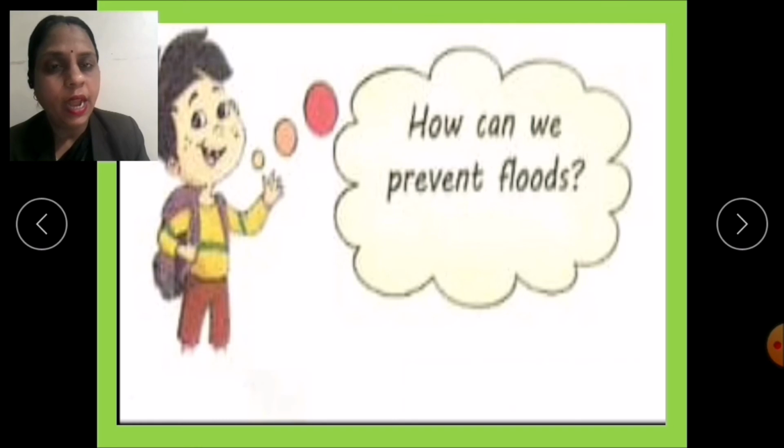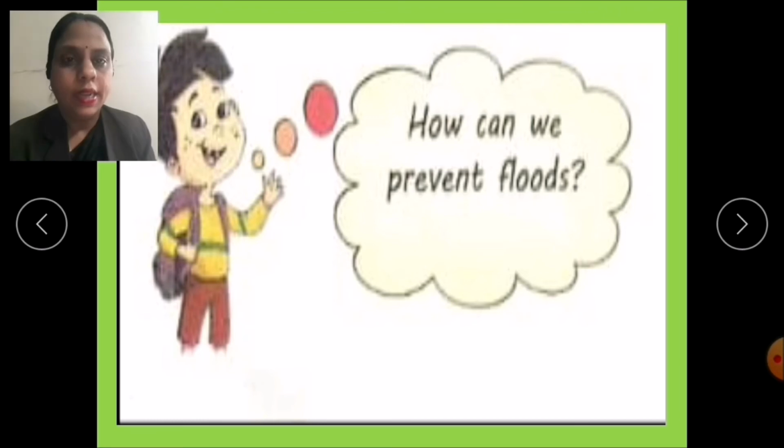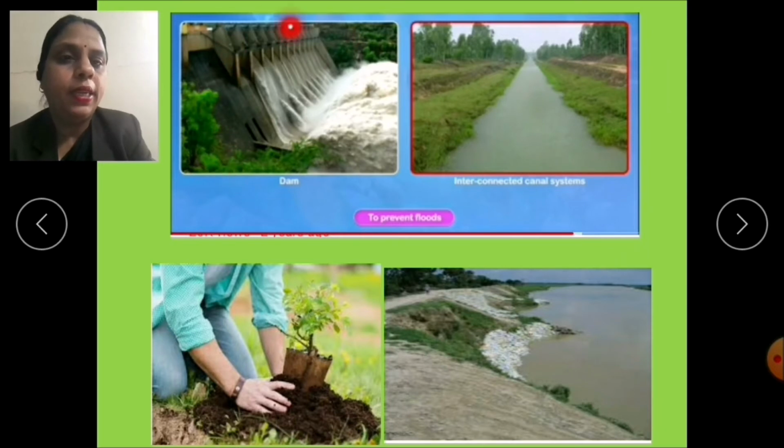As you have learned, the flood causes massive loss of life and property. So there are some measures also to prevent floods. That means, how can we prevent the floods? Yes, by building dams and embankments on the rivers, through the interconnected canal system, and also by growing trees.